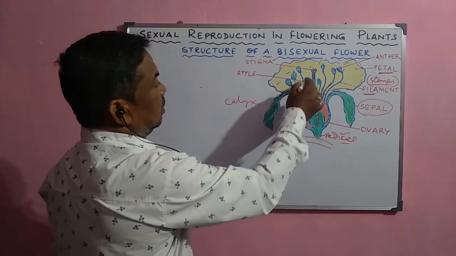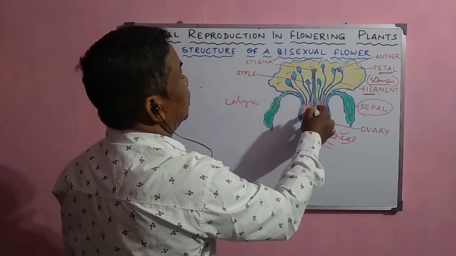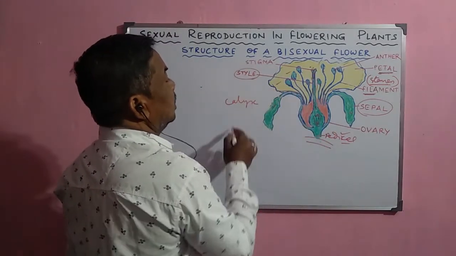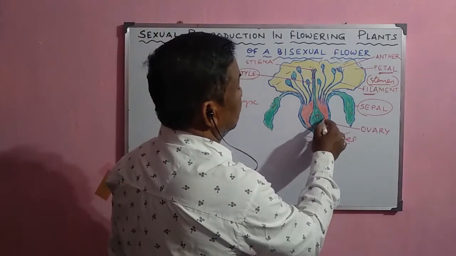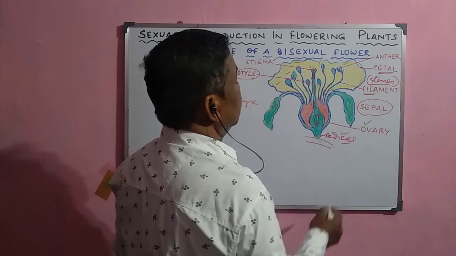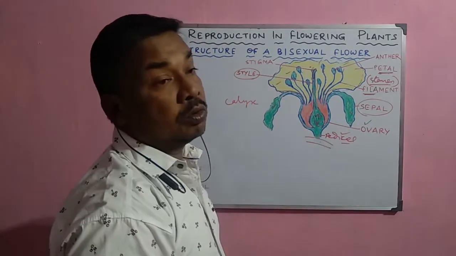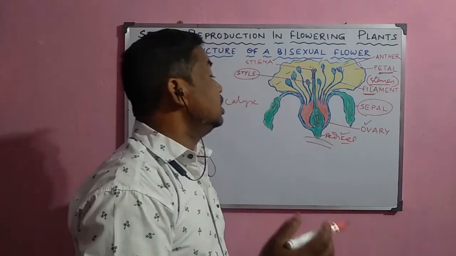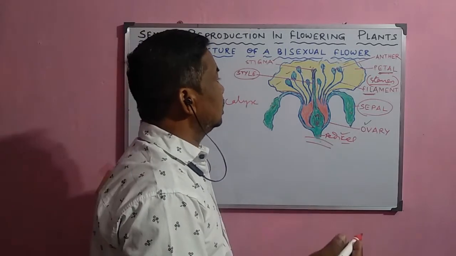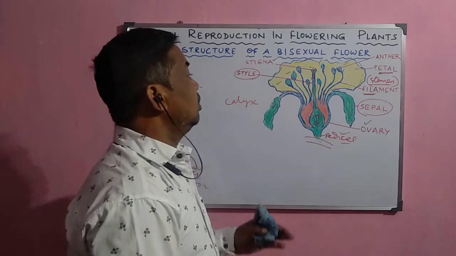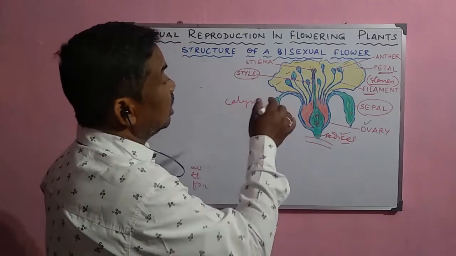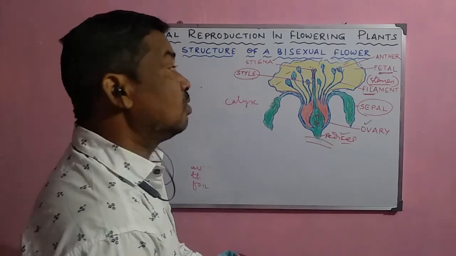Now the middle part, the long tube-like structure, is called the style, and after that the last bulging part is called the ovary. Inside the ovary is the ovule, inside the ovule the embryo sac, and inside the embryo sac the egg cell. We shall study all these in detail, but now these are the different parts of a bisexual flower.